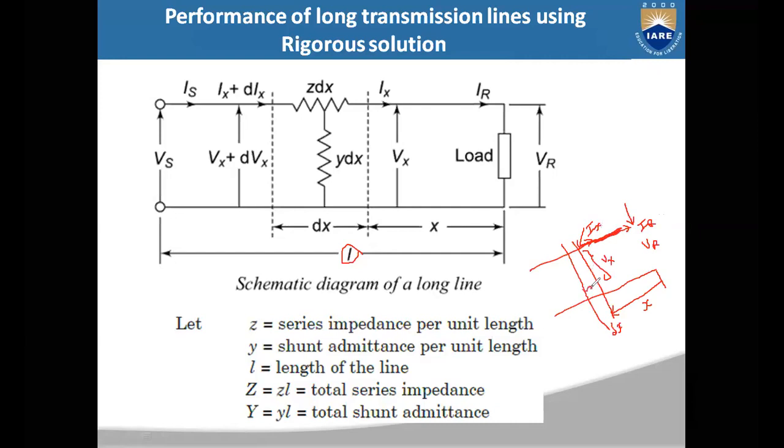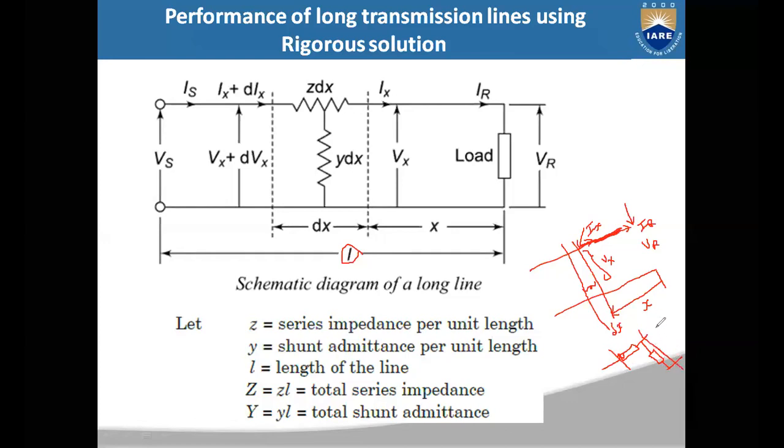For this small differential length dx, you will have the impedance and also the admittance. Impedance is the series parameter, admittance is the shunt parameter. This is for the small differential length dx.